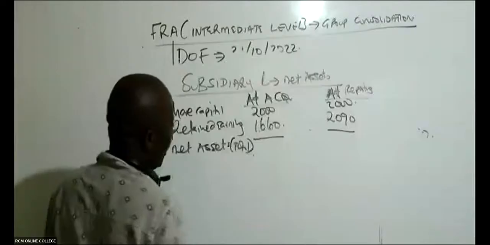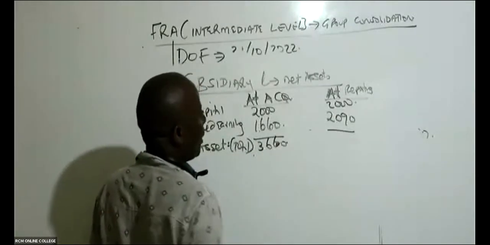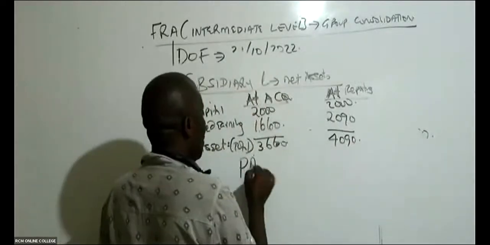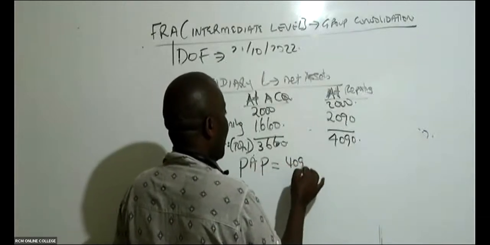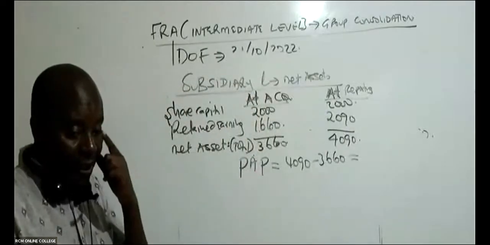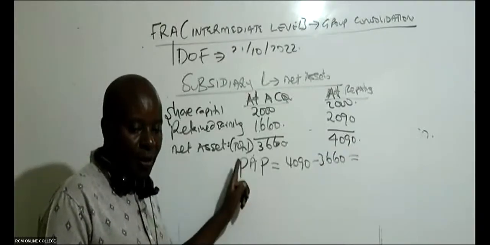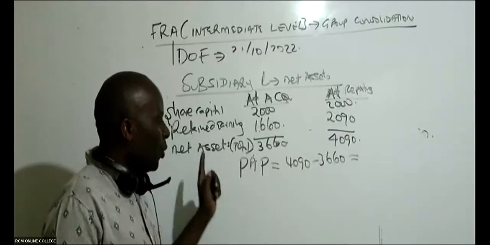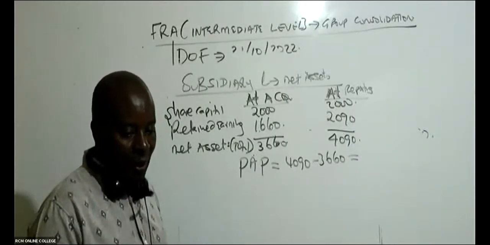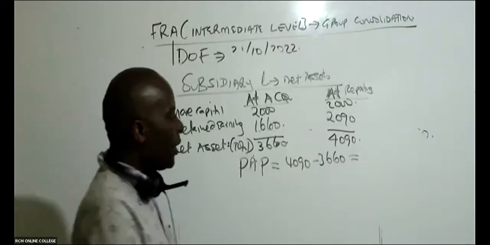So please come and give me the total net assets. What are the net assets at acquisition? This is very easy. This is 3660, and then this is 4090. So what is the post-acquisition profit? It will be 4090 minus 3660. PAP stands for post-acquisition profit. So 4090 minus 3660 gives me what figure? Somebody tells me it is 430.